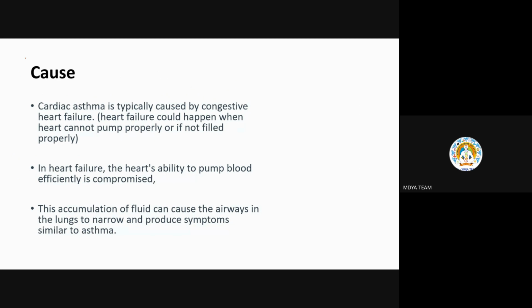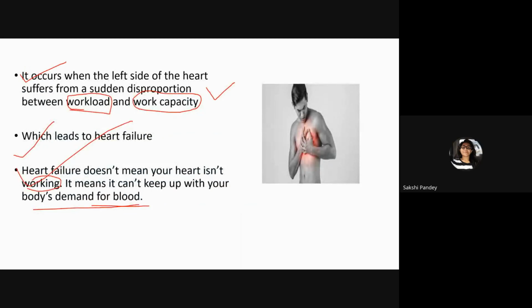heart failure. This is the causes. I told you, the causes is different only. Ma'am, Yes, ma'am. sorry for interrupting. Can you please just show me the last slide? Yes, ma'am. Thank you.